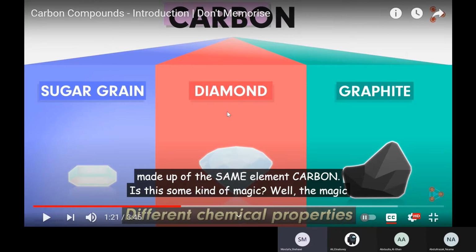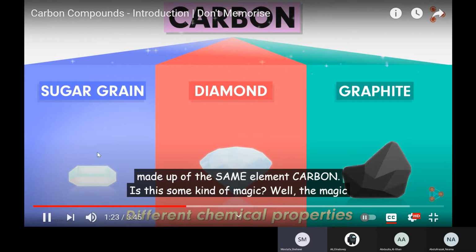So he's demonstrating different forms of carbon. Diamond and graphite, both of them are made of carbon. Sugar is also mainly made of carbon besides hydrogen and oxygen. But diamond and graphite, despite the differences in their shape, their look and appearance, and their chemical and physical properties, both of them are made of pure carbon. But what exactly makes them greatly different from each other? That's what we will see right now.